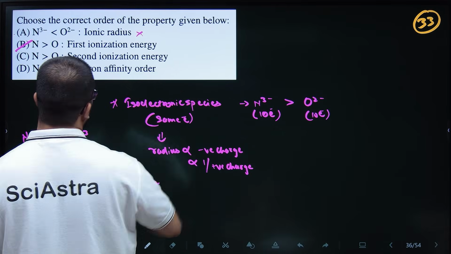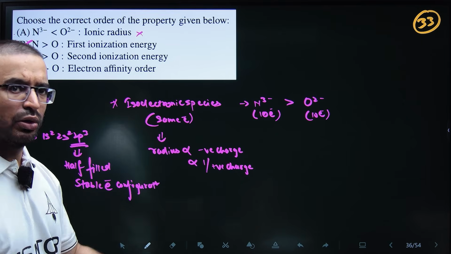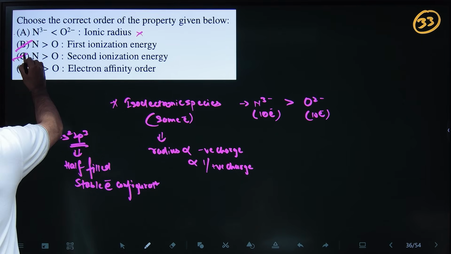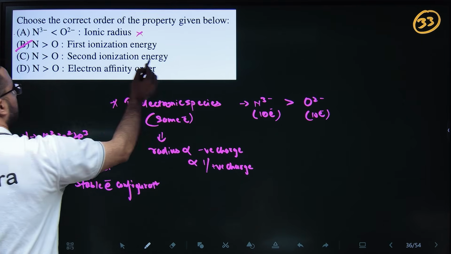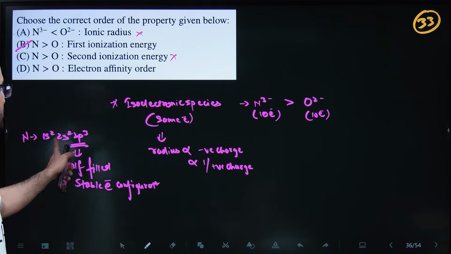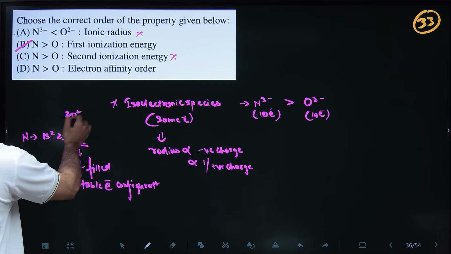Second ionization energy of nitrogen will not be greater than oxygen. No. Second ionization energy won't be greater, only first. After it gives one electron, then it becomes 2p2 with a minus charge.